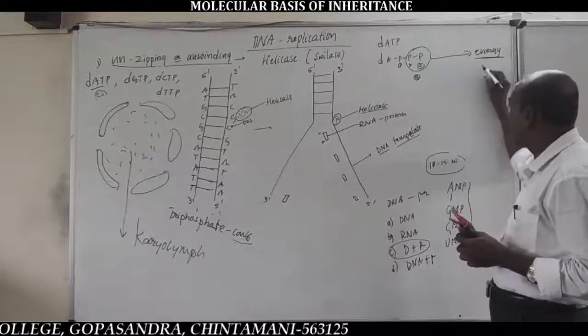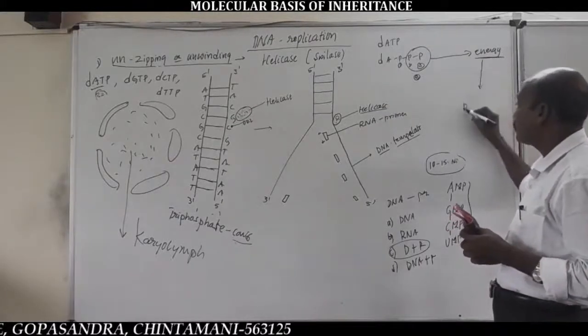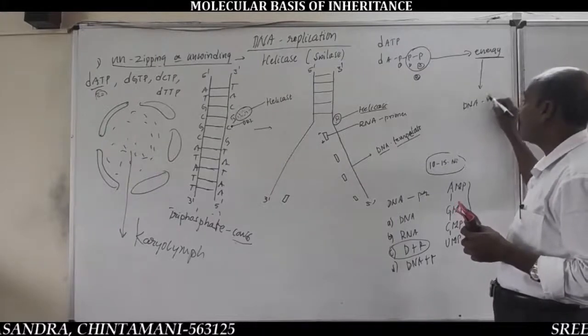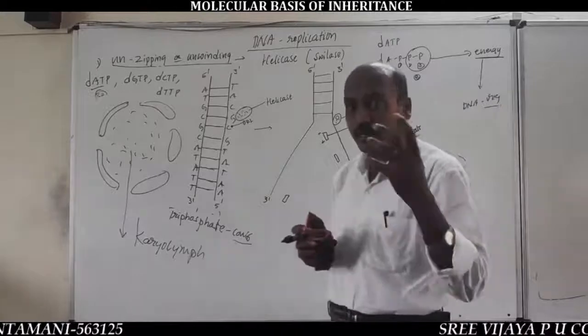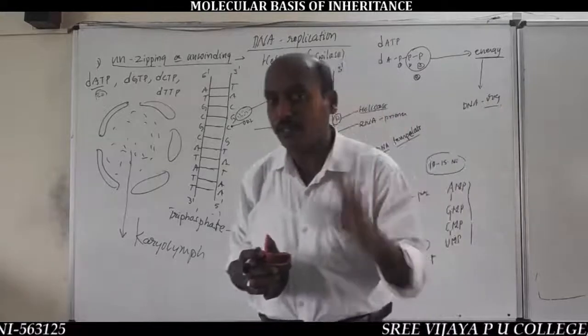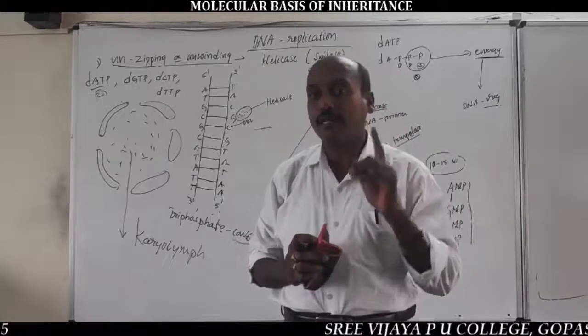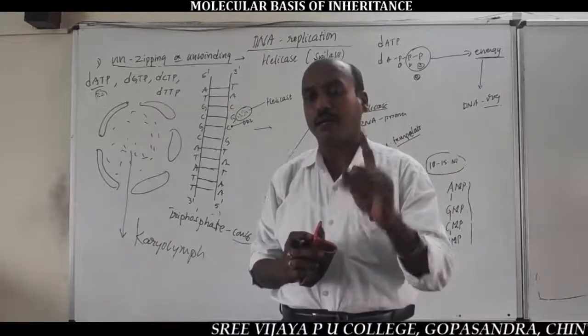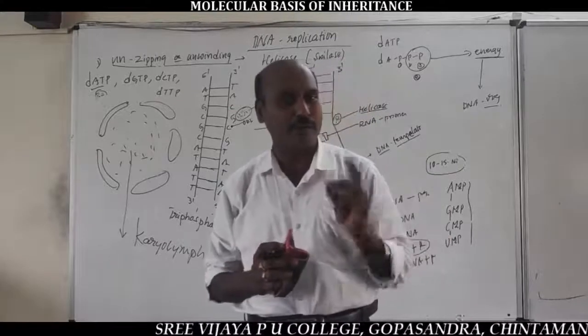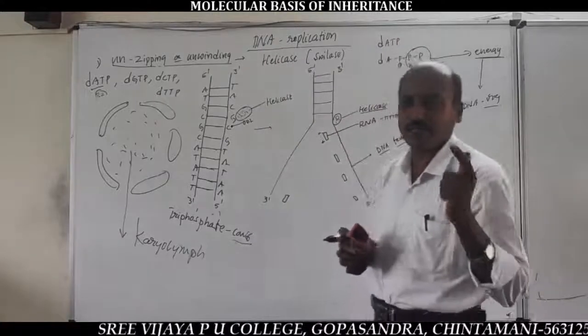This energy is consumed by DNA for replication. Very important. Hence, it is clearly known that the DNA cannot depend on mitochondria for its energy requirement. Most important for competitive exams.